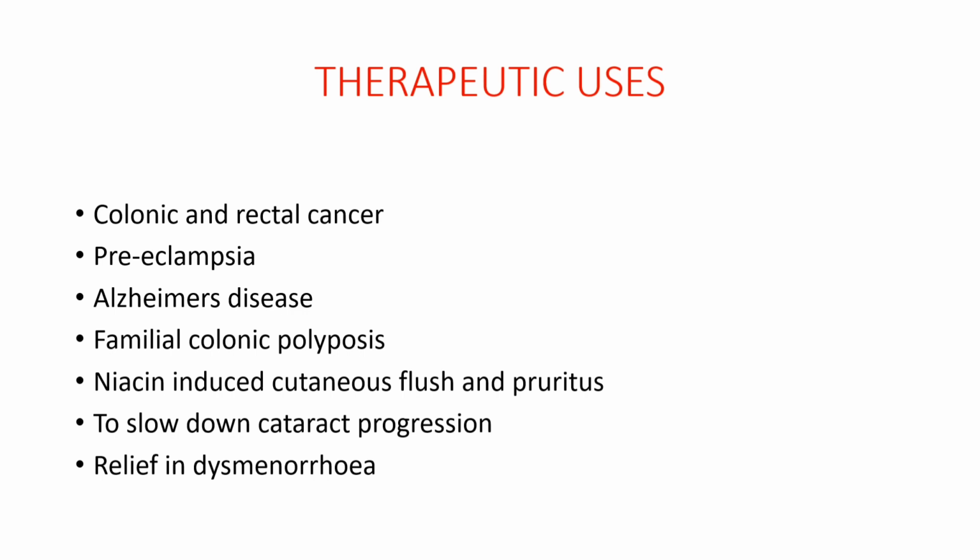It is also used in familial colonic polyposis. It reduces the formation of polyps in the colon and gives symptomatic relief. It helps with niacin-induced cutaneous flush and pruritus. To slow down cataract progression, aspirin in low doses protects the proteins of the lens against glycosylation and carbamylation. It also gives relief in dysmenorrhea.